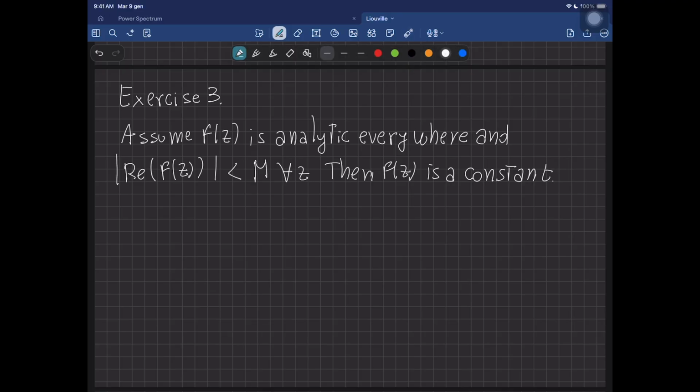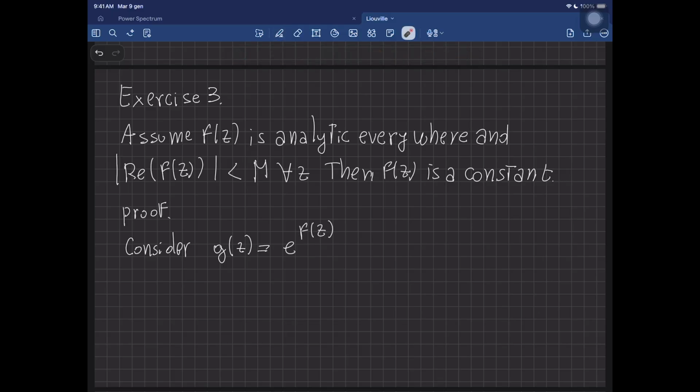Then I want to prove that f of z is a constant. So how do you do that? So first, let's write proof, because this is a proper theorem. So I'm going to consider the function g of z now equal to the exponential of f of z. And this, guys, is a kind of general trick. Whenever you have information about the real or the imaginary part of your function, then considering the exponential solves you a lot of problems. And why is that?